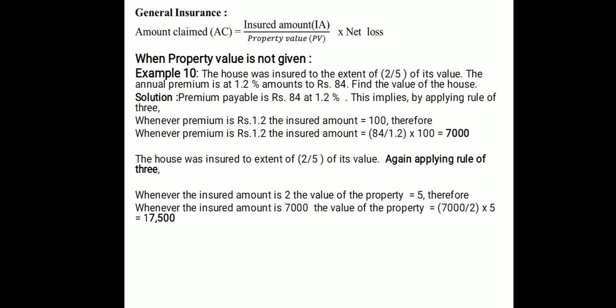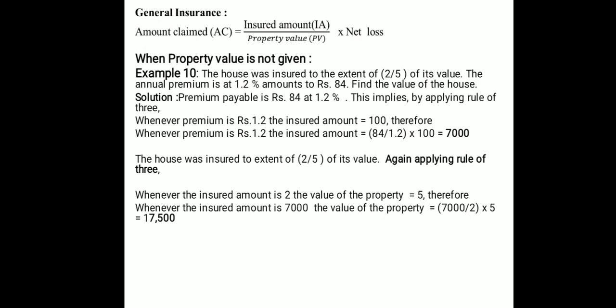The difference between general insurance and life insurance is that life insurance can be claimed after the maturity period or after one's death or some serious injury. But general insurance, once paid, is once for all. If anything happened in that current year, it can be claimed.